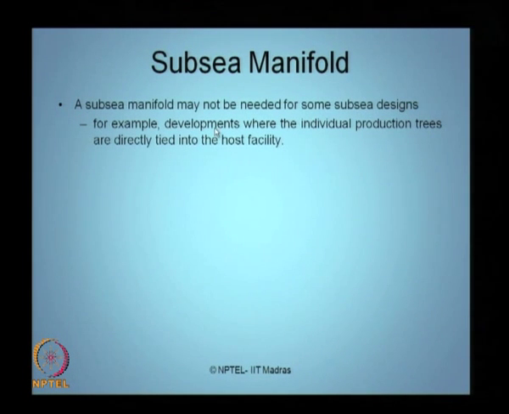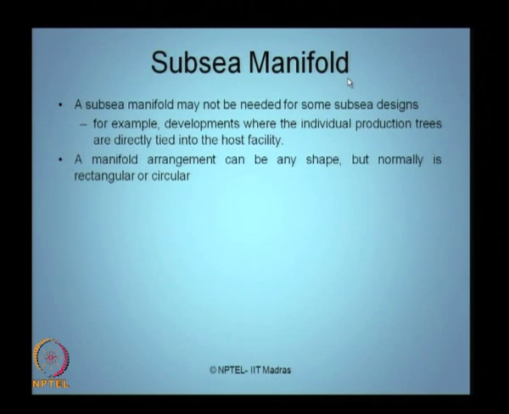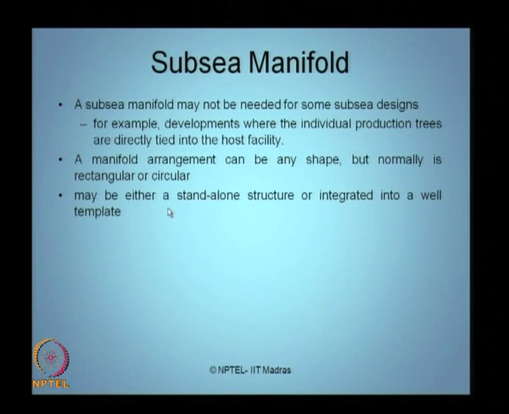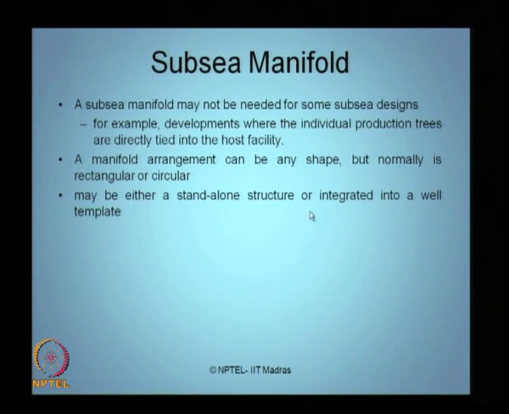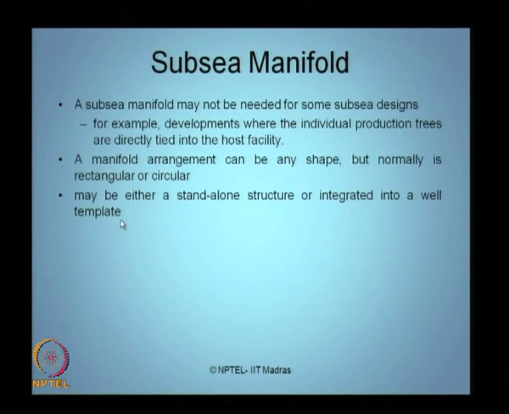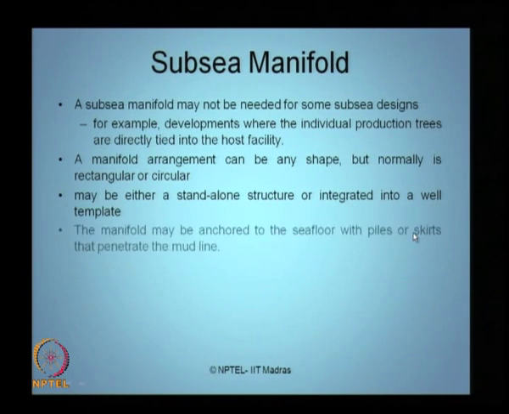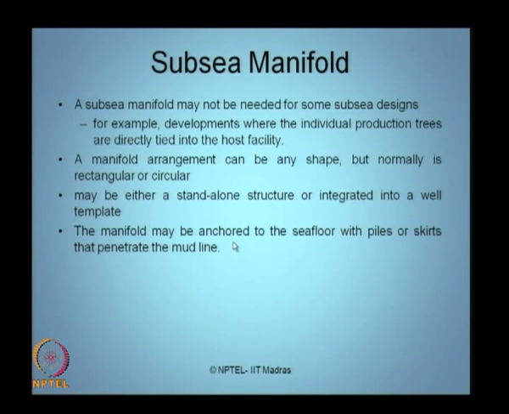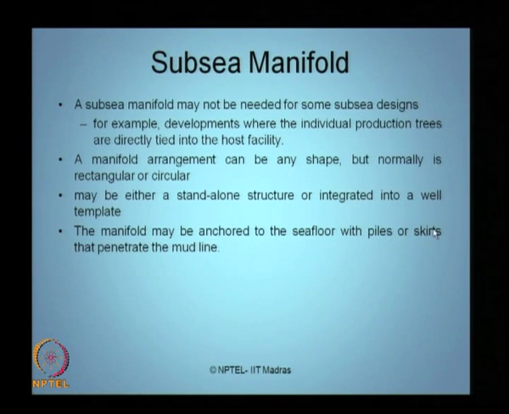When you talk about developments where individual production trees are directly tied to the host facility, you may not require a subsea manifold at all. A manifold arrangement can be of any shape, but normally it is either rectangular or circular. It may be either a standalone structure or integrated into a well template itself. The manifold may be anchored to the sea floor with piles or skirts that penetrate the mud line only to improve the lateral stability of the manifolds.